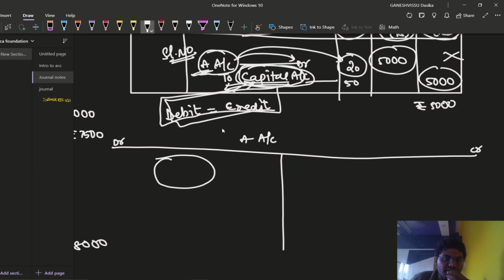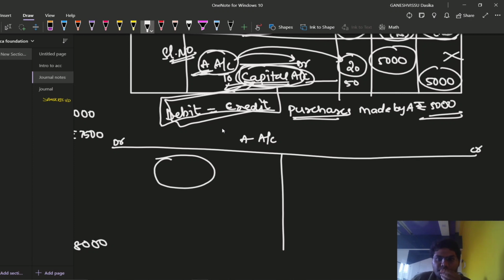We are discussing the credit side, right? So I am going to write purchases account. Purchases made by A, rupees 5,000. Let us take some example. So whenever purchases have been made, what will be purchased? Goods will be made as purchases.